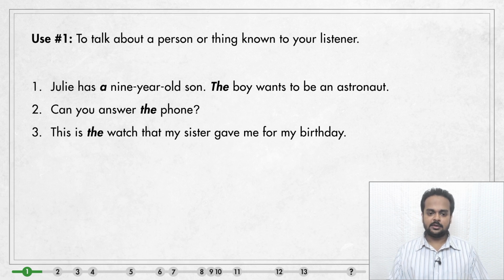And finally, this is the watch that my sister gave me for my birthday. This example is a little different because if I stop with this is the watch, you will be confused because you don't know the watch. But then if I give you more information about the watch, it's the watch that my sister gave me for my birthday. So that way it becomes known to you.